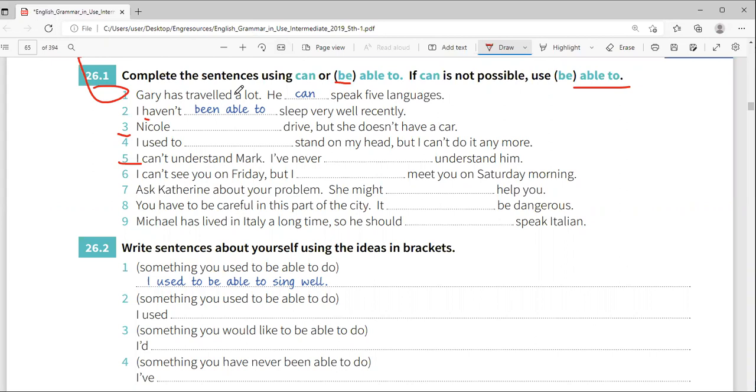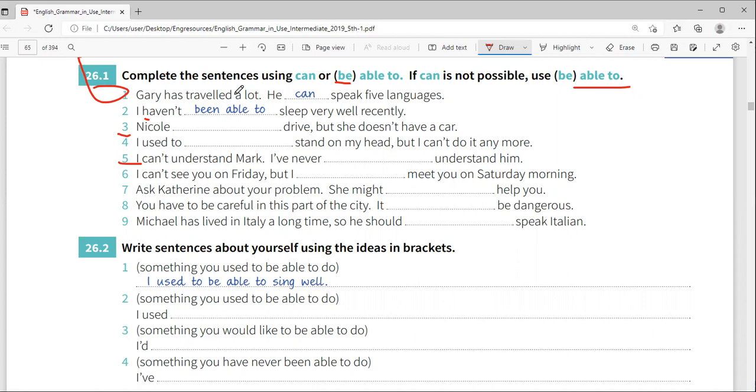Number 5. I can't understand Mark. I have never been able to understand him. Again, I have never been able. Yes, I have never been able to understand him. Yes. 6.